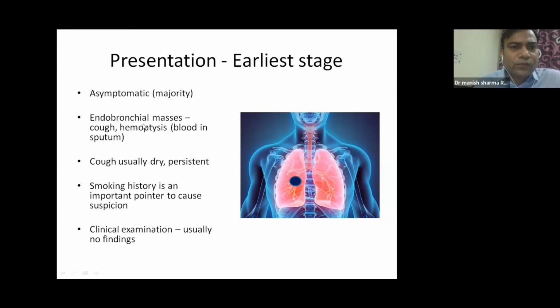If an endobronchial mass is present, meaning a mass present in the airway, the patient can have blood in the sputum, which is called hemoptysis. The person can have a persistent cough, which can be dry or productive. Smoking history is very important, as it clearly points towards lung cancer in these patients. Clinically, if you go to a doctor and ask them to examine you and tell you whether you have lung cancer, nobody can tell if it is an early stage cancer.